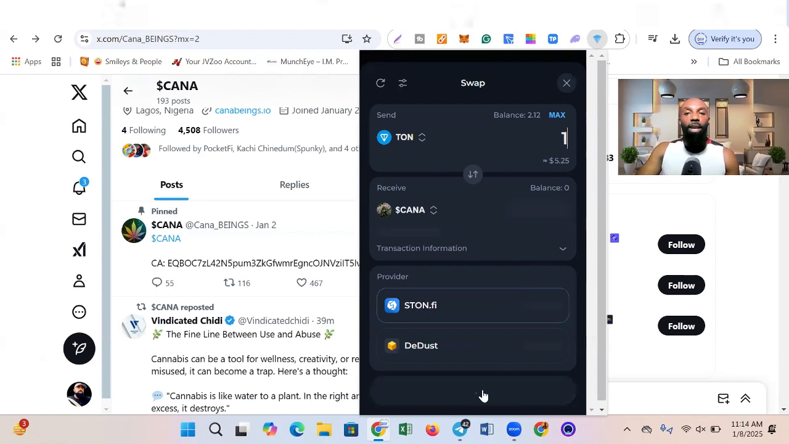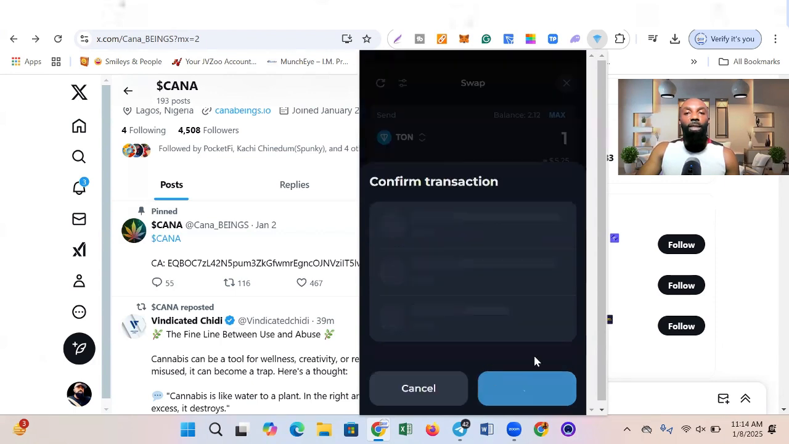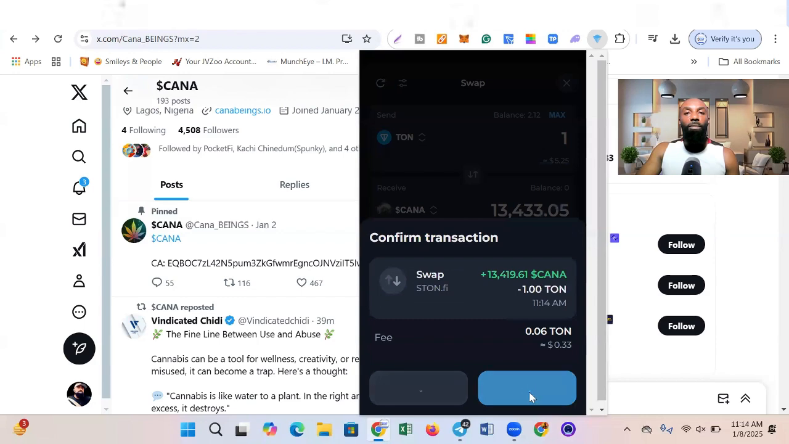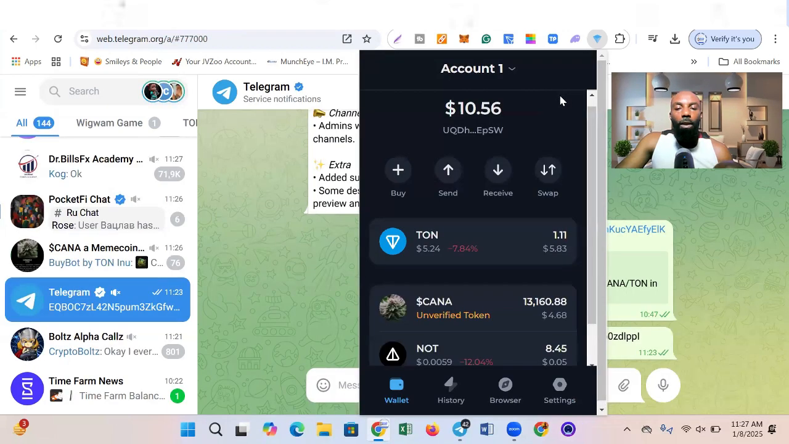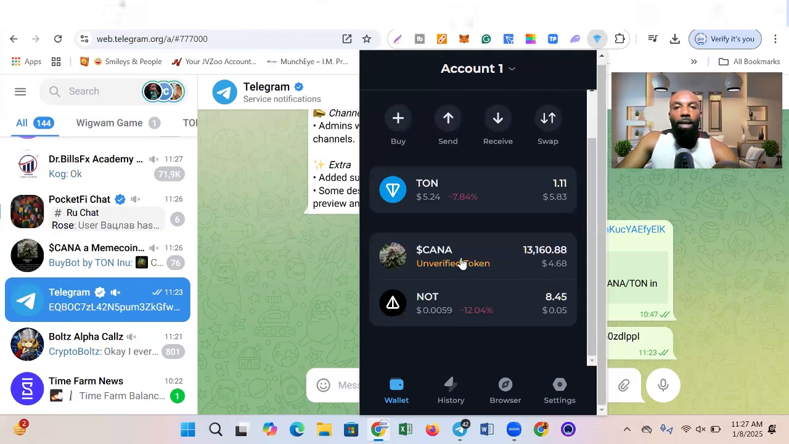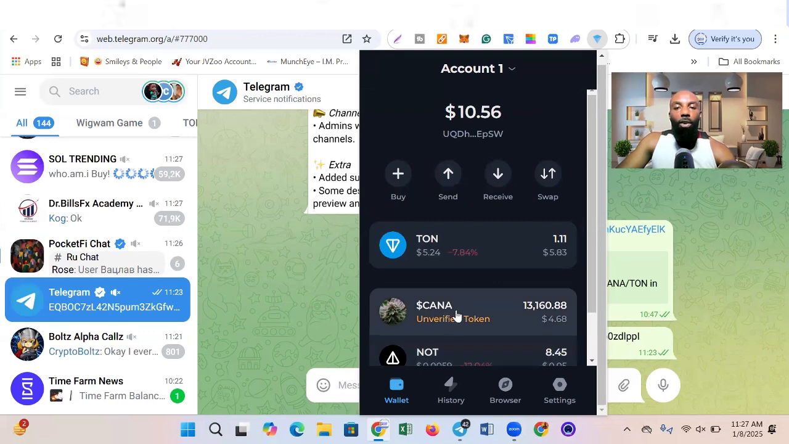So I'm going to go ahead and click on continue here. Then I'm going to click on confirm. Now I'm going to put in my password. Let me quickly do that. After putting in my password, I was able to buy the CANA token, and here you can see the CANA token in my wallet already. So that's how simple and easy it is for you to actually buy the CANA token.